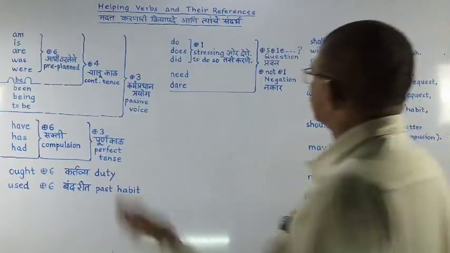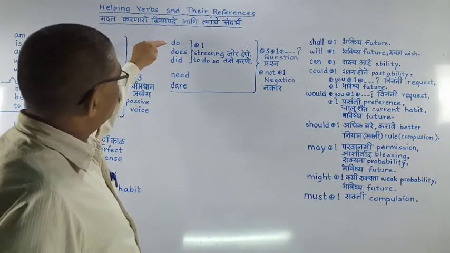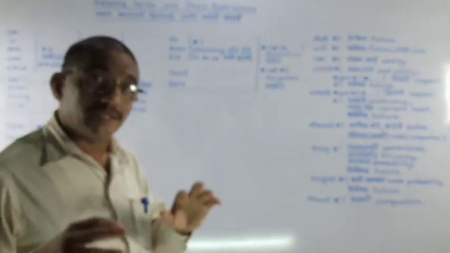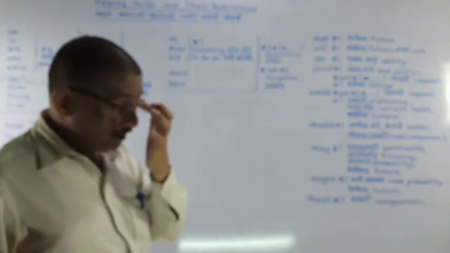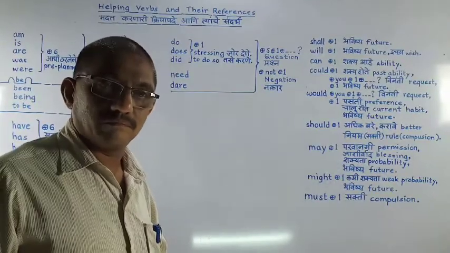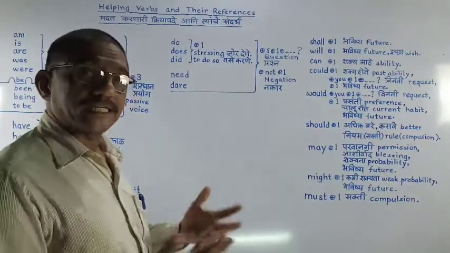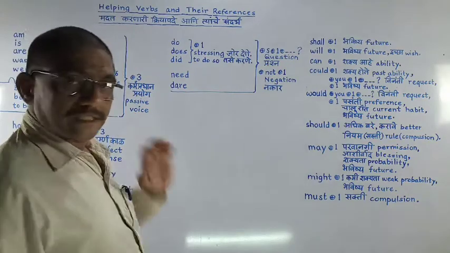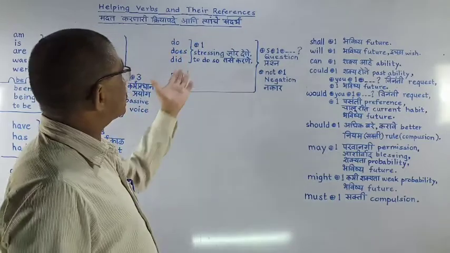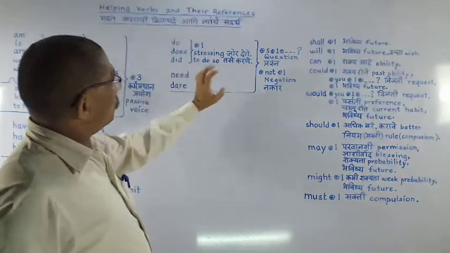Now let's go next to the 2nd column, that is do, does, did along with the 1st form. If it is used, someone will feel it is different. How is it possible? If I say do see the film, I am stressing. This way, do take a pen is a stressing sentence. So I created a stressed sentence using these with the 1st form, meaning do take, does take and did take. It will show different shades of tenses and subjects.